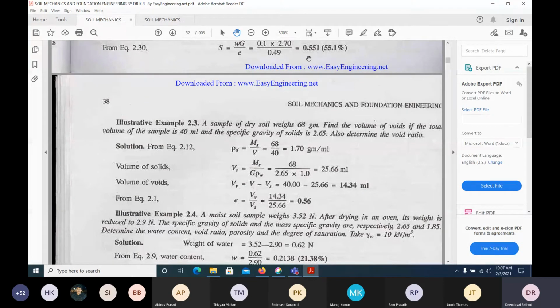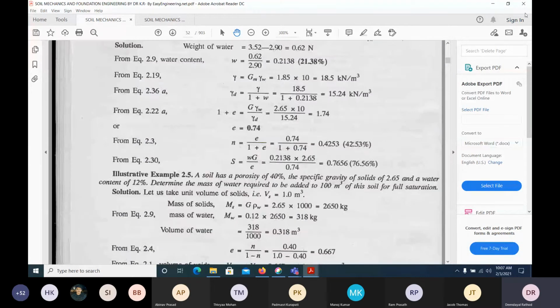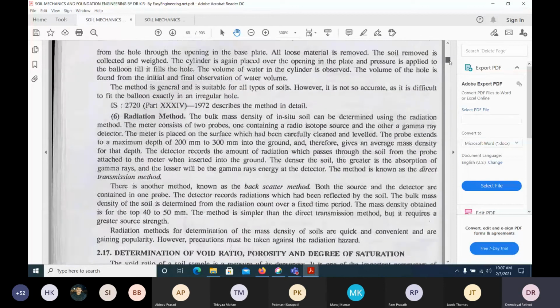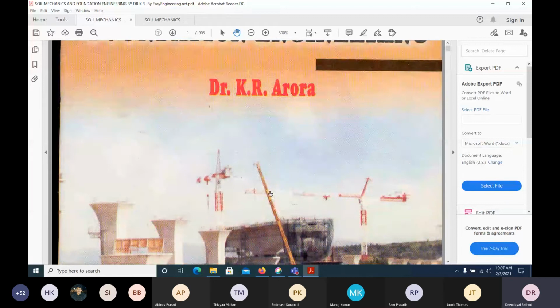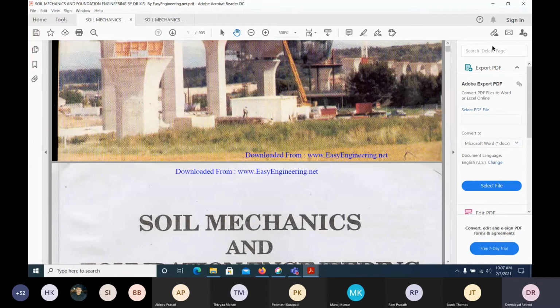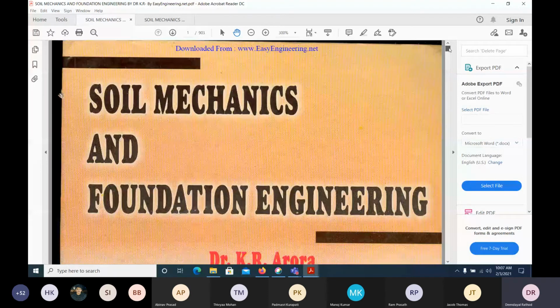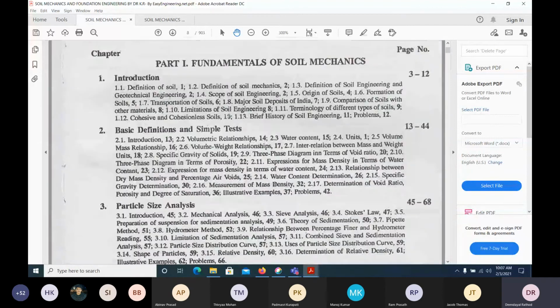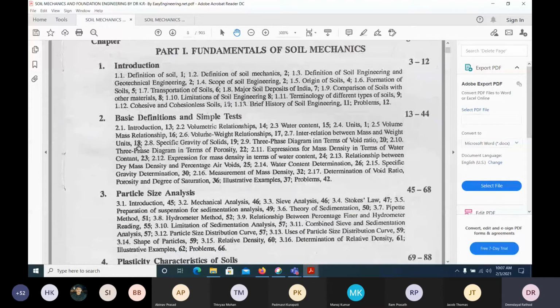So I think with that, what I will do is, go through all the problems, and we are done with this chapter. Because we have so much to finish, the basic introduction is finished. We have done the basic definitions, starting from the void ratio, the densities, percentage air and so on.